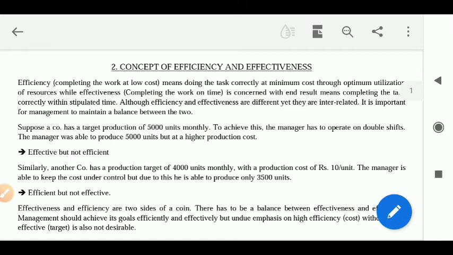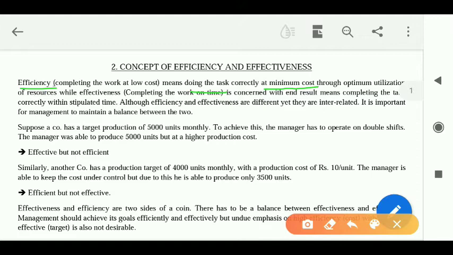Again, efficiency is equal to cost or resources or optimum utilization of something, and effectiveness is equal to any target, goals, objectives. Clear? Now let's see what is written. Efficiency: doing the task at the minimum cost.